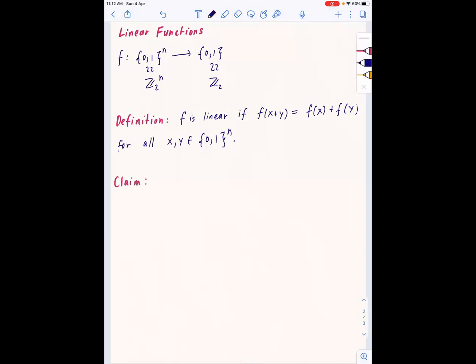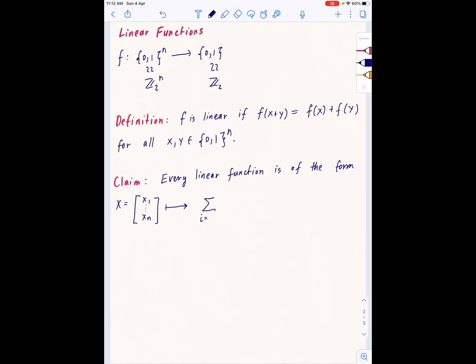So now what are the linear functions from {0,1}^n to {0,1}? Okay, that's very easy to answer. So every linear function is basically a dot product with some vector in Z2^n also. It's given by that. So this is a simple claim: it is of the form, if x is equal to x1 to xn, basically these are 0, 1 entries, so this belongs to Z2^n,